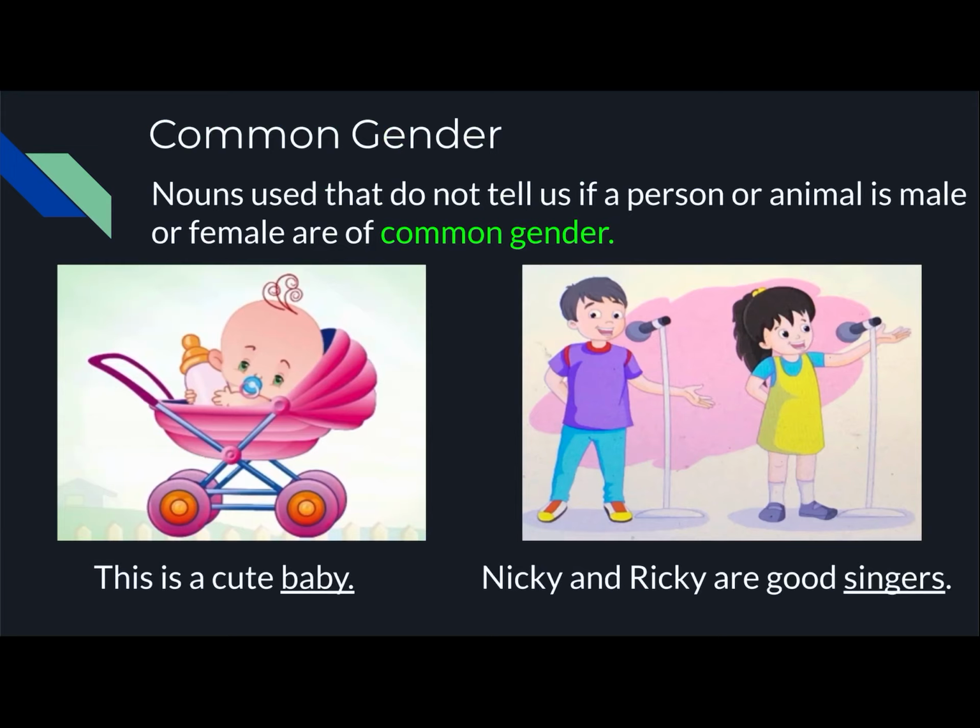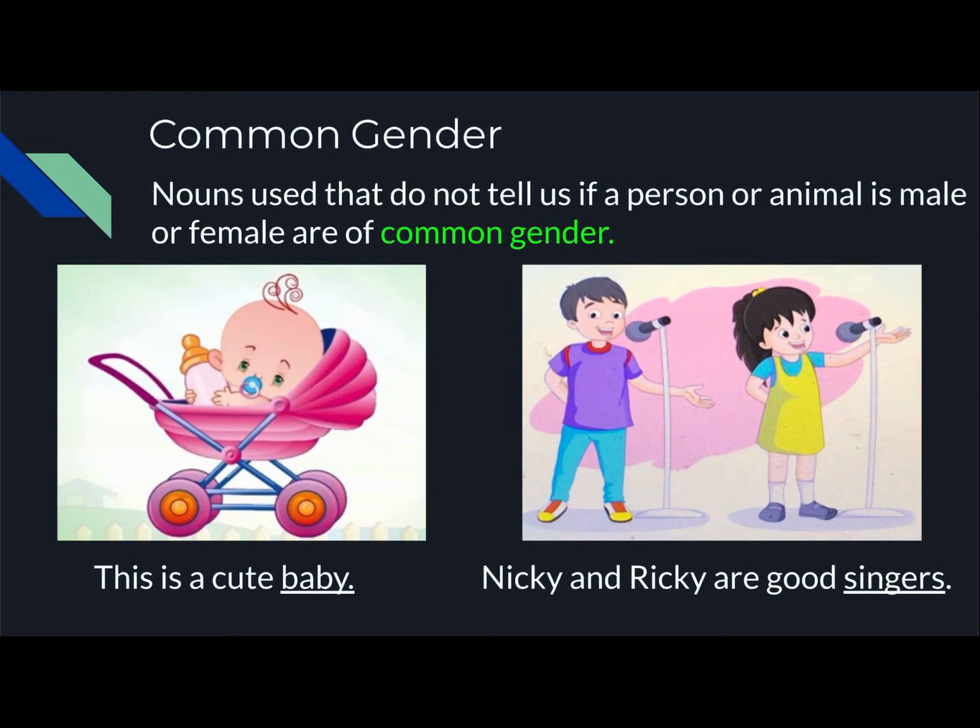Now children, after masculine and feminine, the third type of gender is common gender. As its name indicates, nouns that do not tell us if a person or animal is male or female are of common gender.